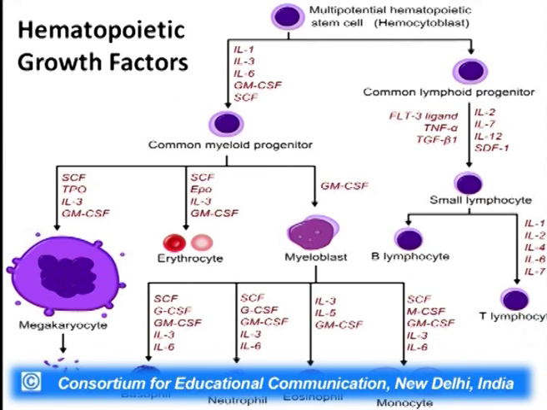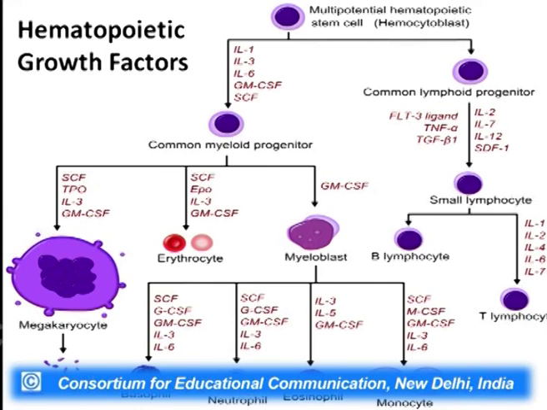Now, what exactly are hematopoietic growth factors? The hematopoietic growth factors are those factors which are produced by the hematopoietic inducing microenvironment. These growth factors are like IL-1, IL-3, IL-6, GM-CSF and many other factors. What do these factors do?